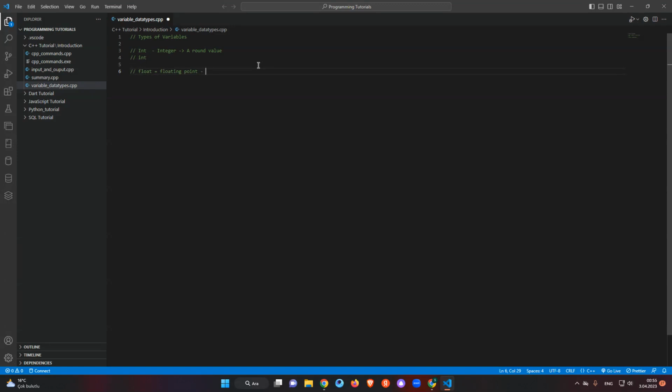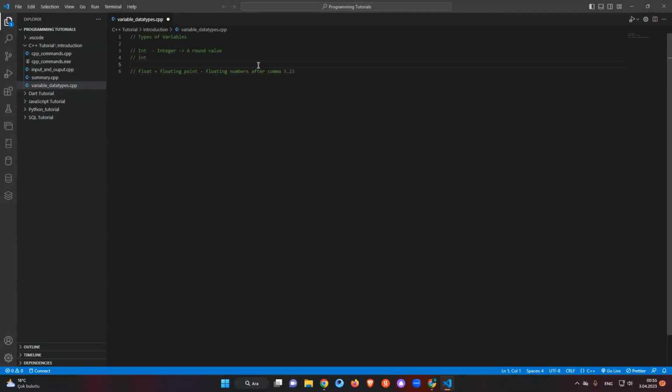So in this case we can add numbers after the comma, floating numbers, like 5.23.